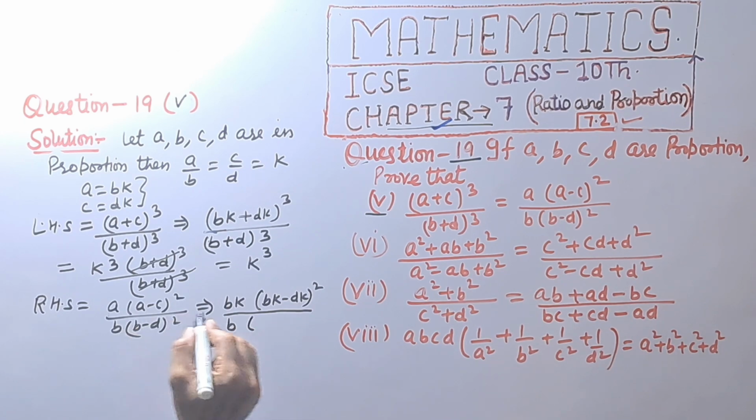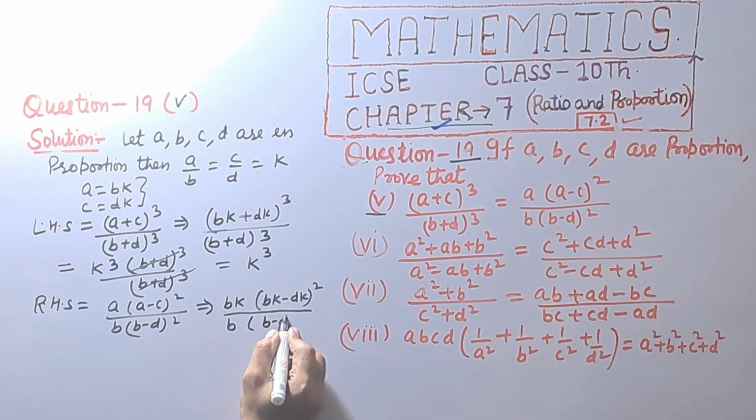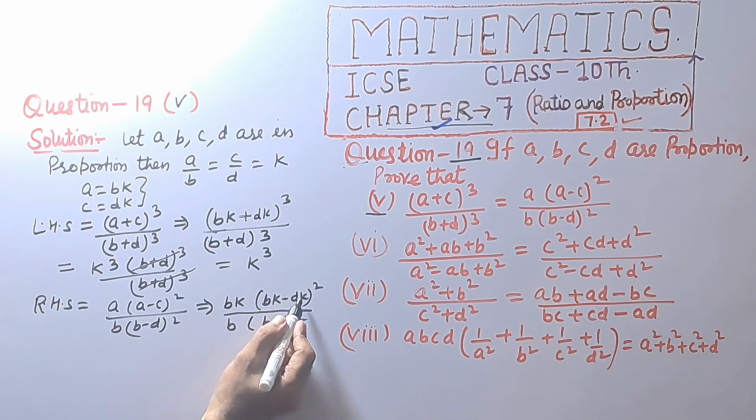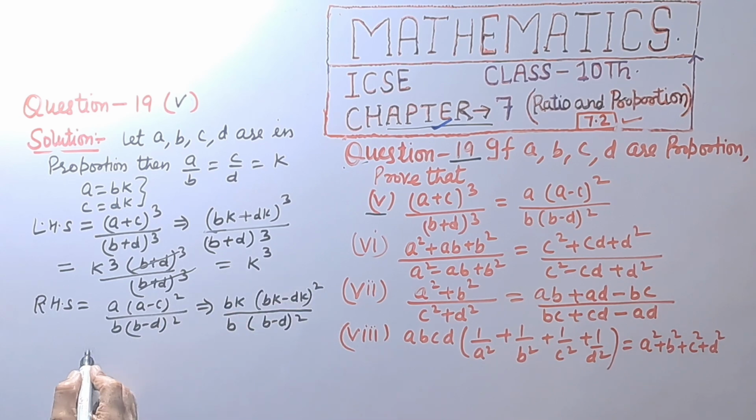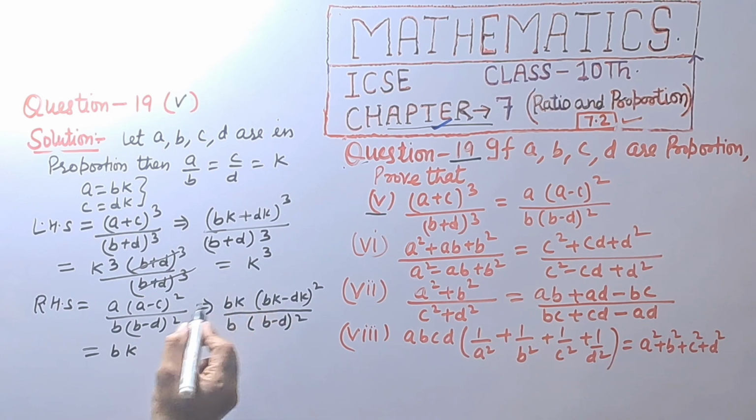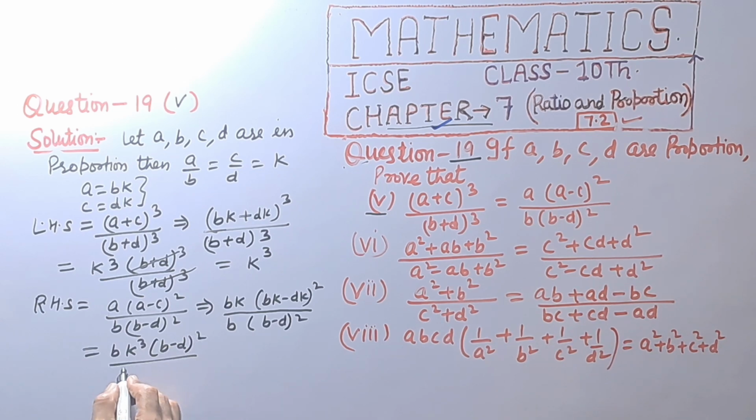Taking common K square, and B into K into K square common, that is K raised to power 3, (B minus D) raised to power 2 divided by B into (B minus D) raised to power 2.